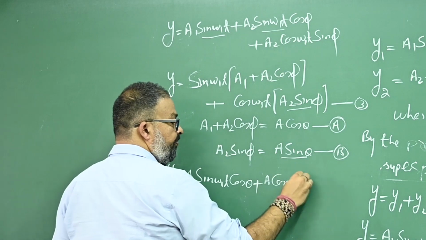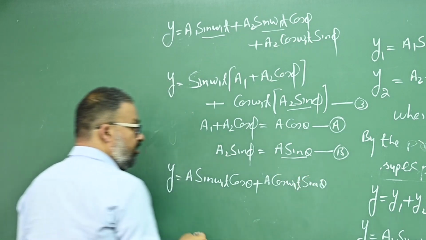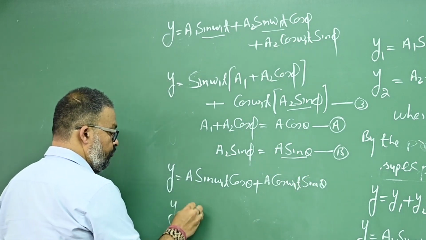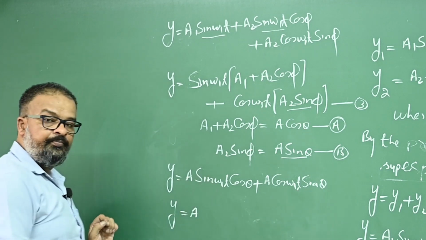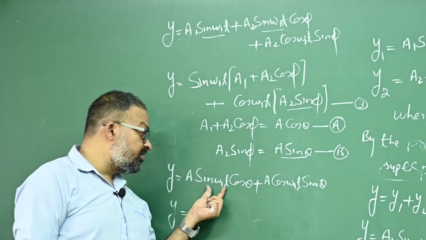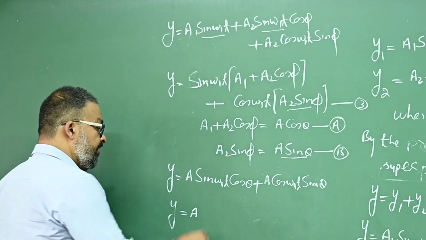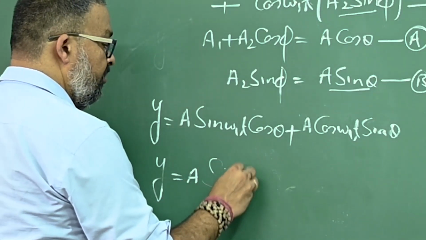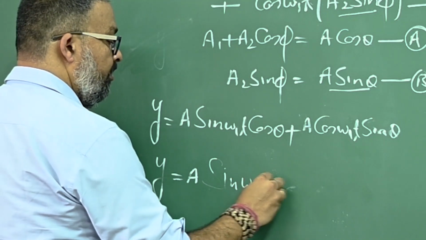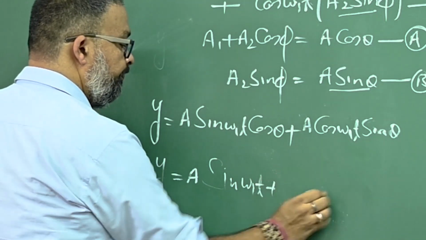So y equals A taken as common. When A is taken as common, this is sin a cos b plus cos a sin b. So I will say this is sin a plus b.